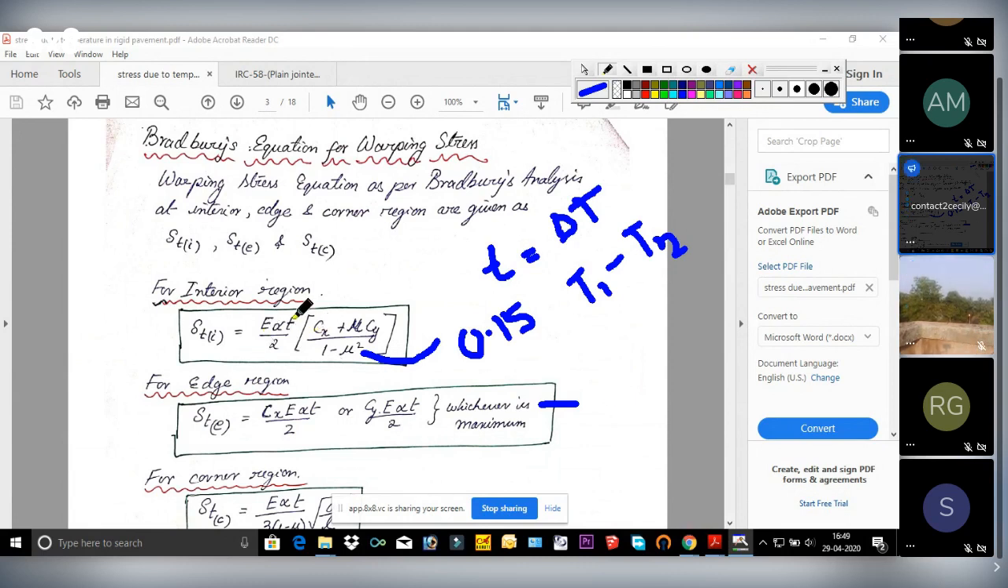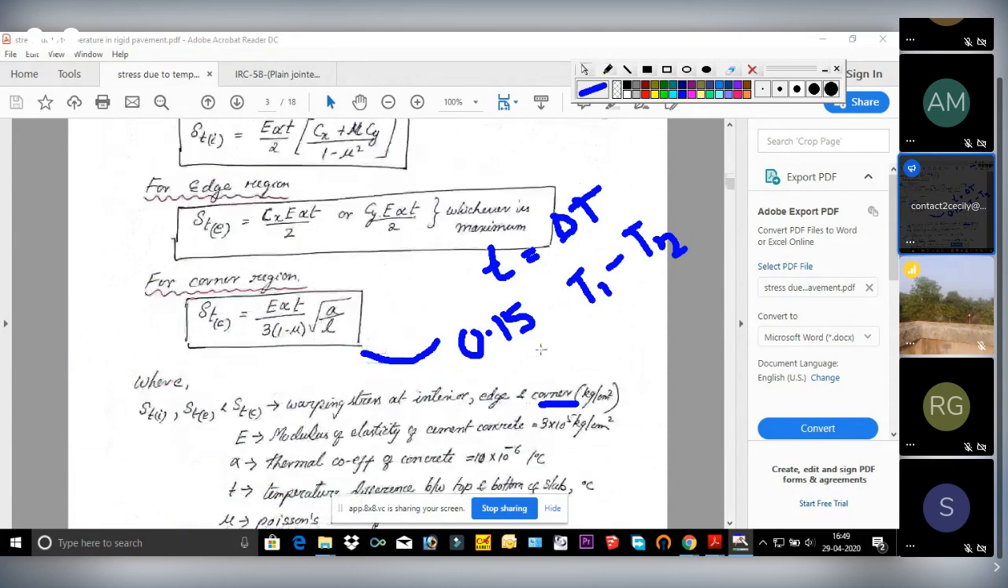So this alpha is your coefficient of thermal expansion. We are dealing with the temperature difference, so here alpha will come, the thermal coefficient of concrete. If not provided, assume it as 10 into 10 to the power minus 6 per degree centigrade. Now I will talk about this Cx Cy later on.